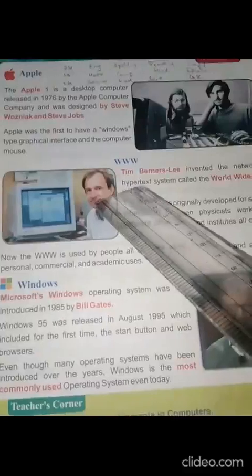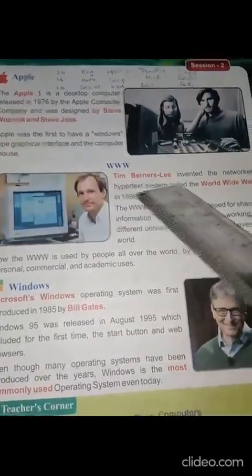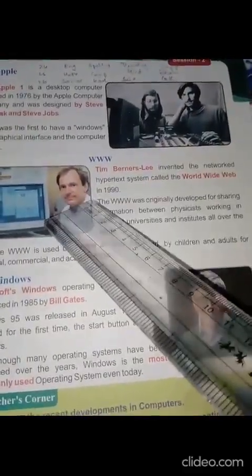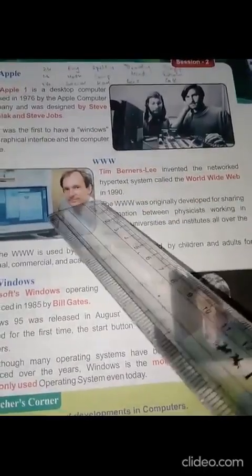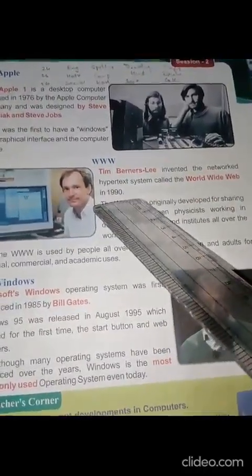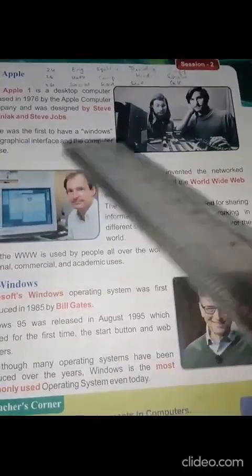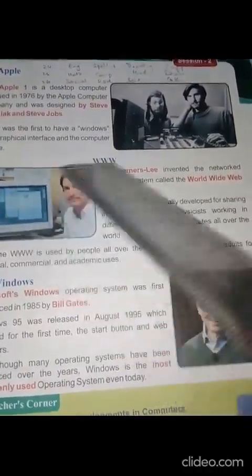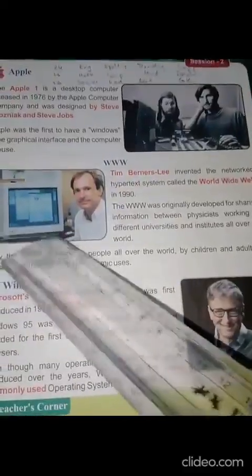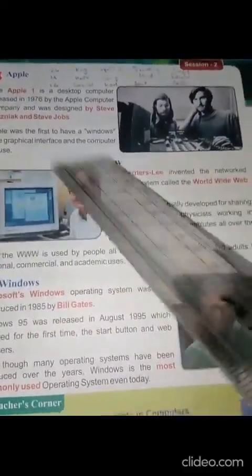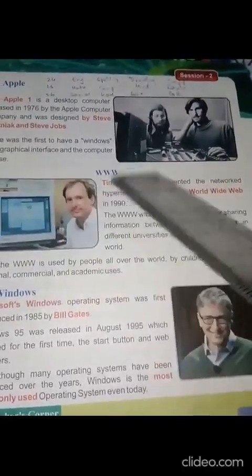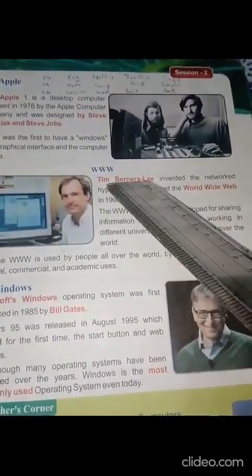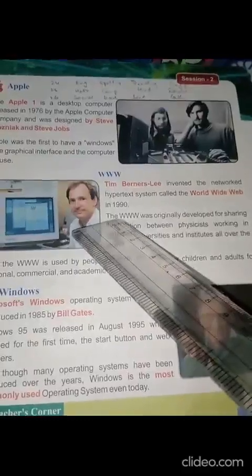www. Tim Berners-Lee invented the networked hypertext system called the World Wide Web in 1990. So in your lab, while searching on Google, for example www.oxfordschool.com, this www was invented by Tim Berners-Lee in 1990.